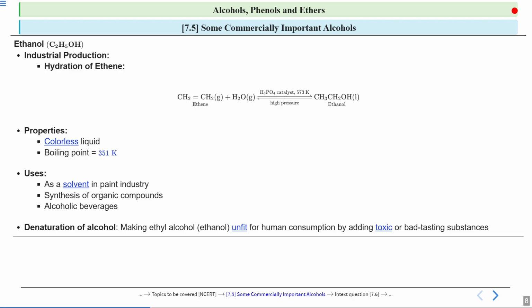As I told you, methanol is very toxic. So if you add methanol into this ethanol, then this ethanol will not be an alcoholic beverage, because now it is unfit for human consumption. As I told you, even a minute quantity of methanol is very poisonous. Okay, so your ethanol can be made unfit for drinking by adding methanol. You can add any toxic or any bad tasting substance, and this particular process is known as denaturation of alcohol. So we studied about two commercially important alcohols, that is, methanol and ethanol.